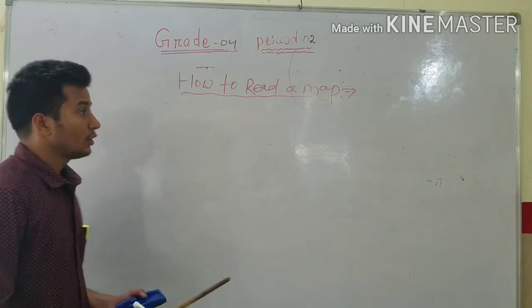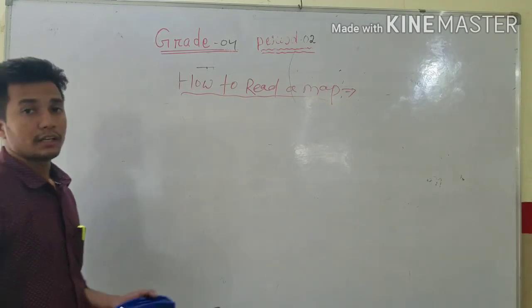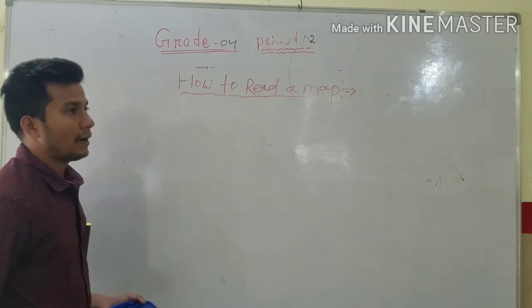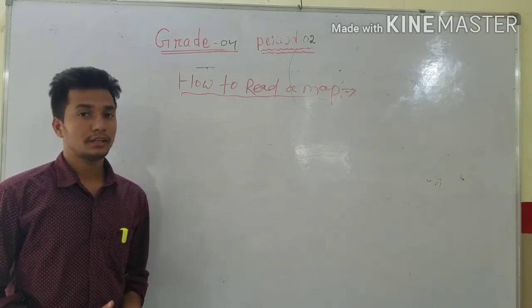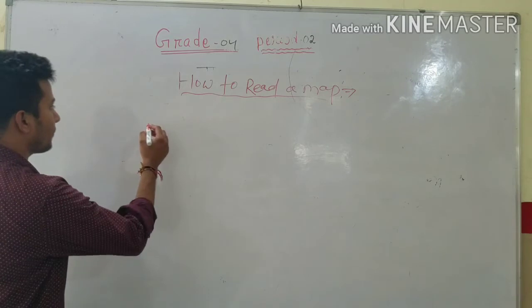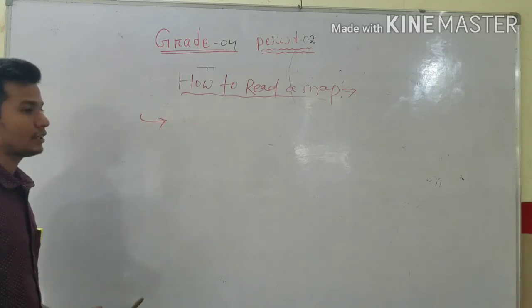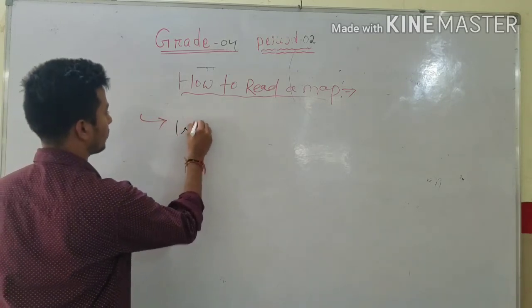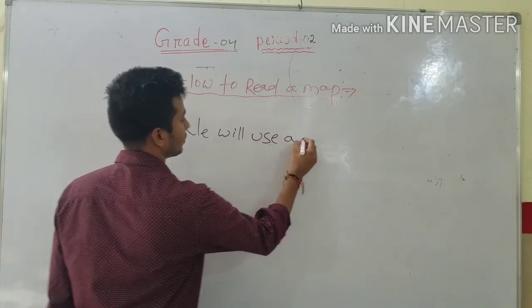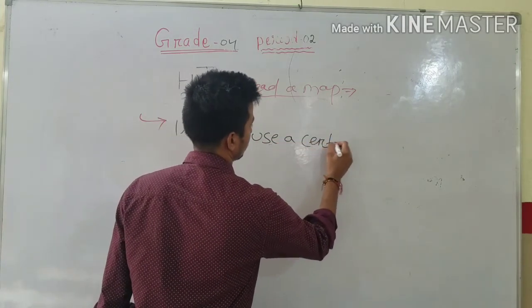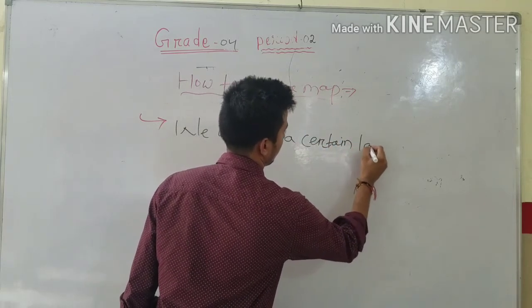But when I see a map, how to read it means how to identify the names. So to read a map, we will use a certain language.